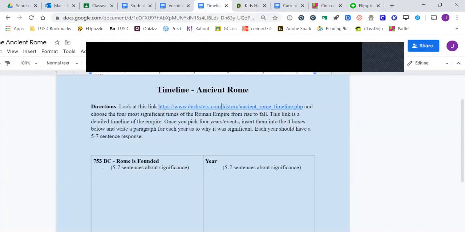So I have already filled in box 1 for you. Okay, 753 BC, Rome is founded. I think that's extremely important because without this first,